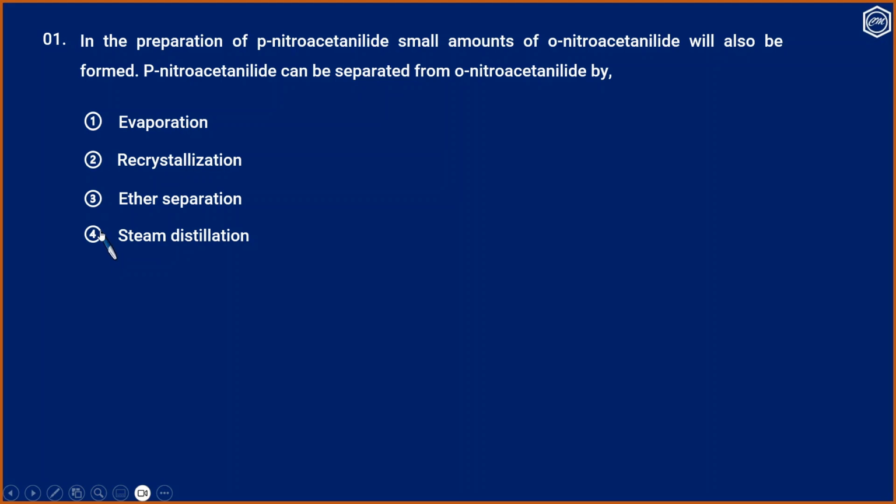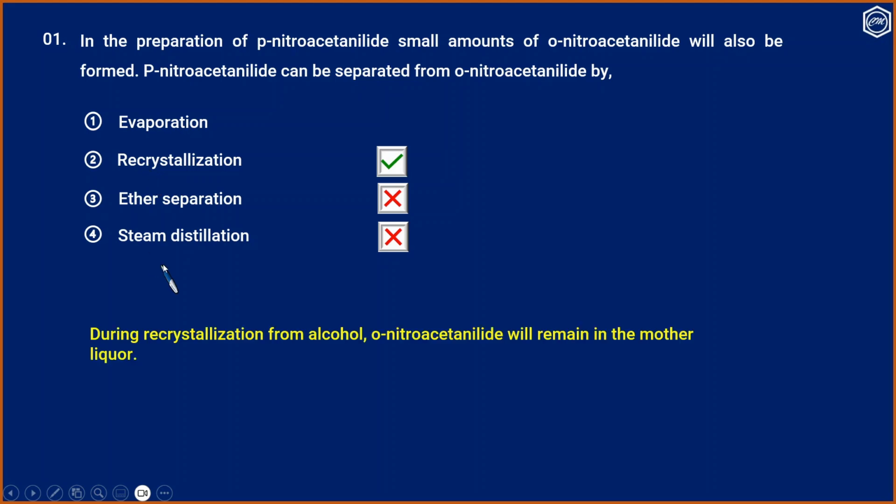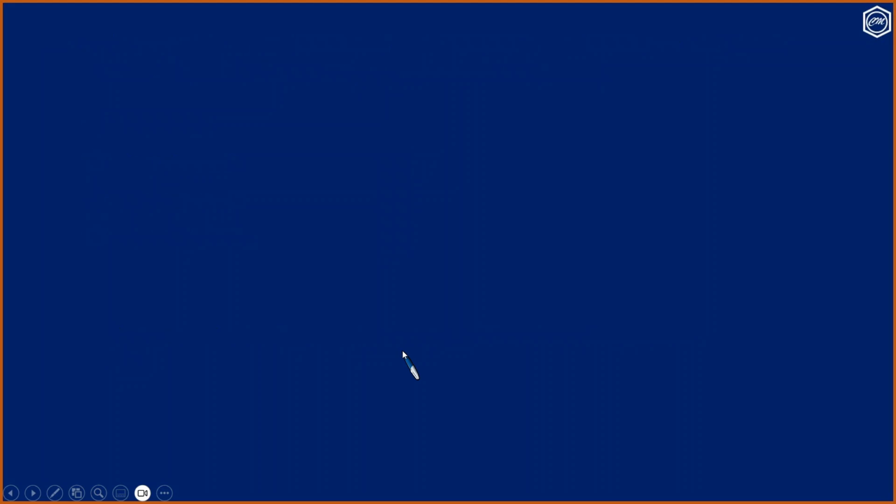Among the options, we can eliminate option 3 and option 4. Now, in evaporation, only the solvent will be removed. So we choose recrystallization, and that is the correct answer. During recrystallization from alcohol, orthonitroacetanilide will remain in the mother liquor.